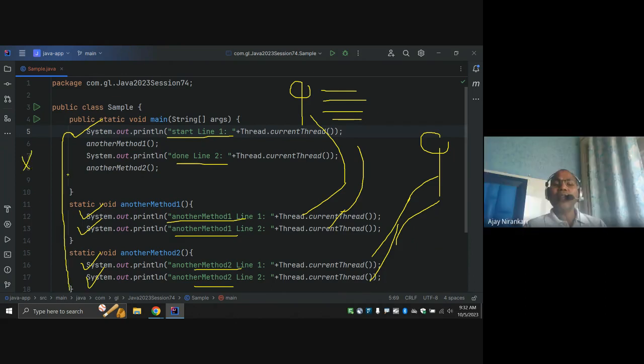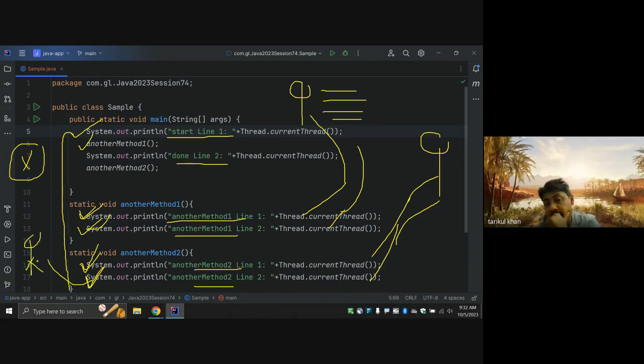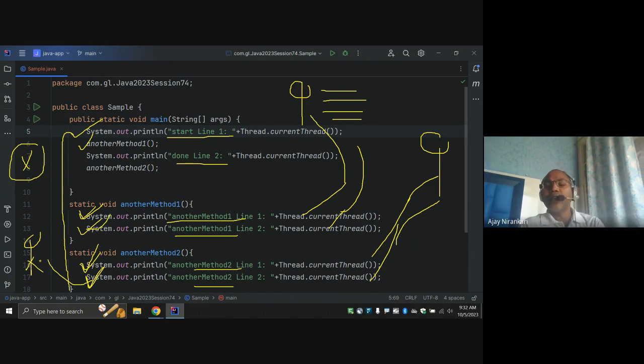Now I say this has five activities, but I want to divide them between two persons. So maybe person one takes just line one, line two, and line three. So they can finish in less time than X, right? Because they don't do this work and this work. This work is done by another person, another thread, right? So the objective of our threading is to possibly reduce our execution time.